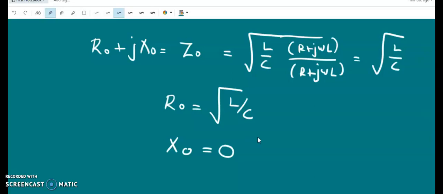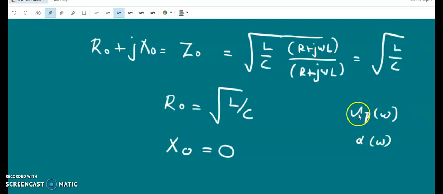Distortion is caused when UP, the phase velocity, is a function of omega, and when alpha is not a constant, that is, alpha is also a function of omega. When phase velocity is a function of omega, different frequency components travel with different velocity, so that causes a distortion in the signal shape. When alpha is also not a constant, different frequency components attenuate differently, so that also causes a distortion in the signal shape.